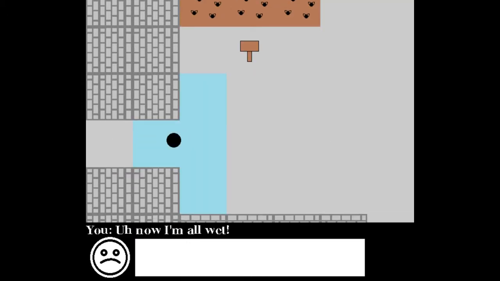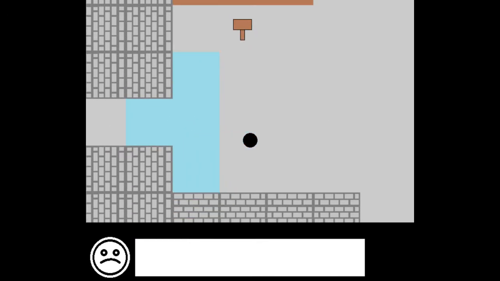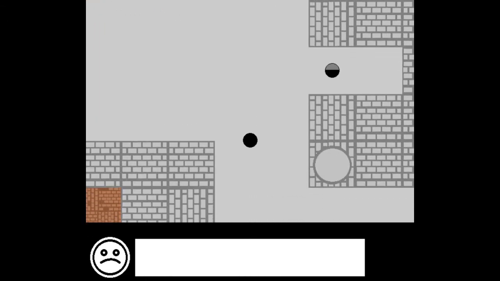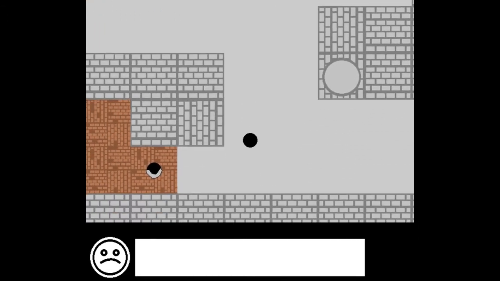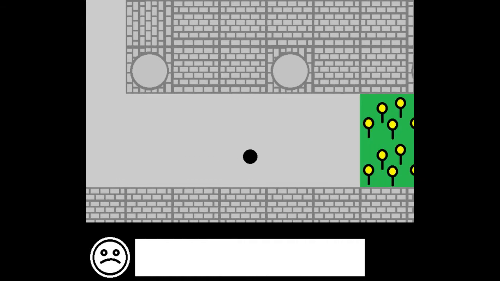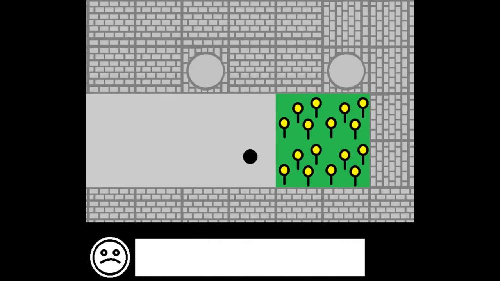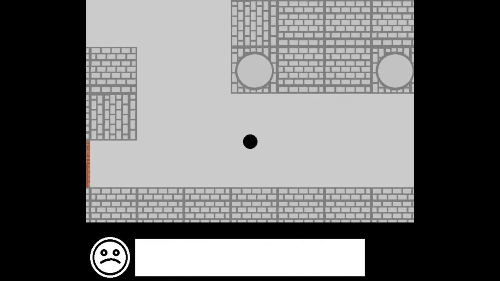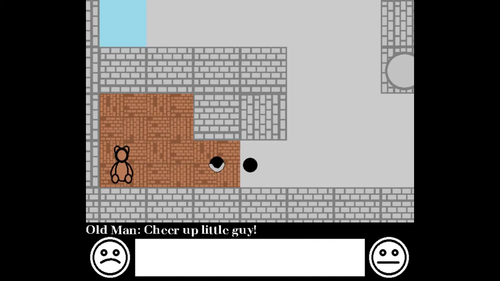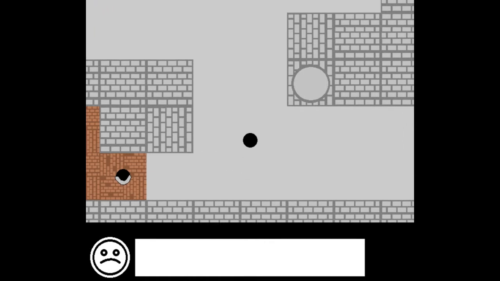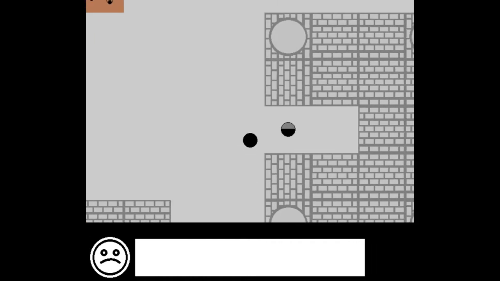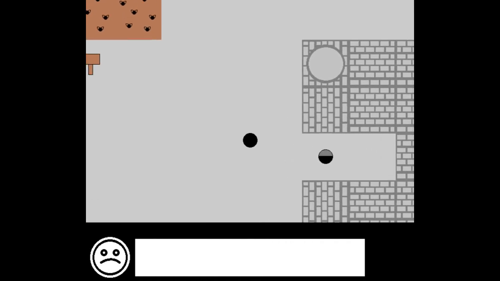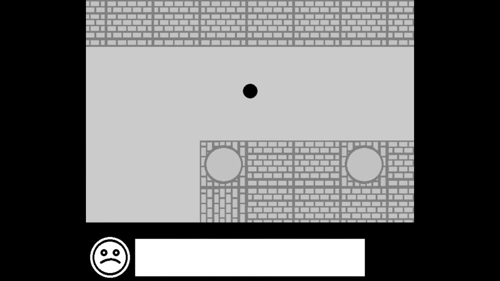So immediately in this level, we get wet from water. And we can already see several guys that give us clues. So we see the water, which made us slightly unhappy. We see these flowers, and we know what the flowers do. We see this old man who wants us to cheer up. He's already happier than us. We see this guard who's sad because he lost a key.